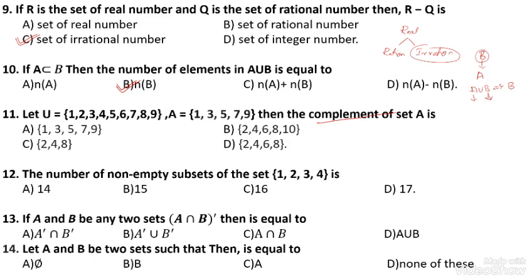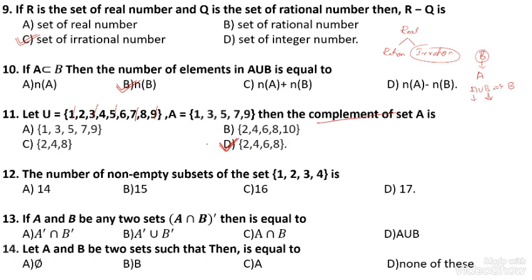Neglecting the common elements 1, 3, 5, 7, 9, the left elements in the universal set are 2, 4, 6, 8. These are the complement. The option D is correct.